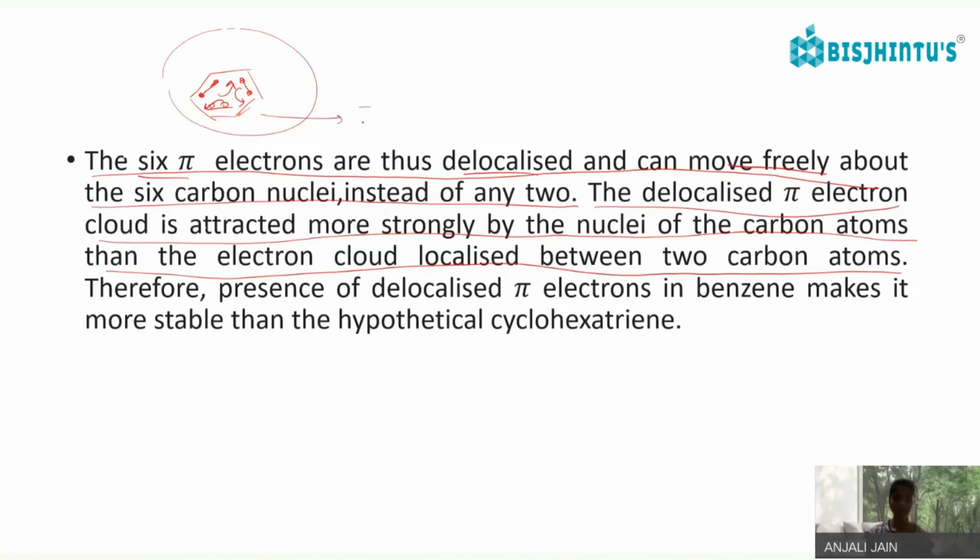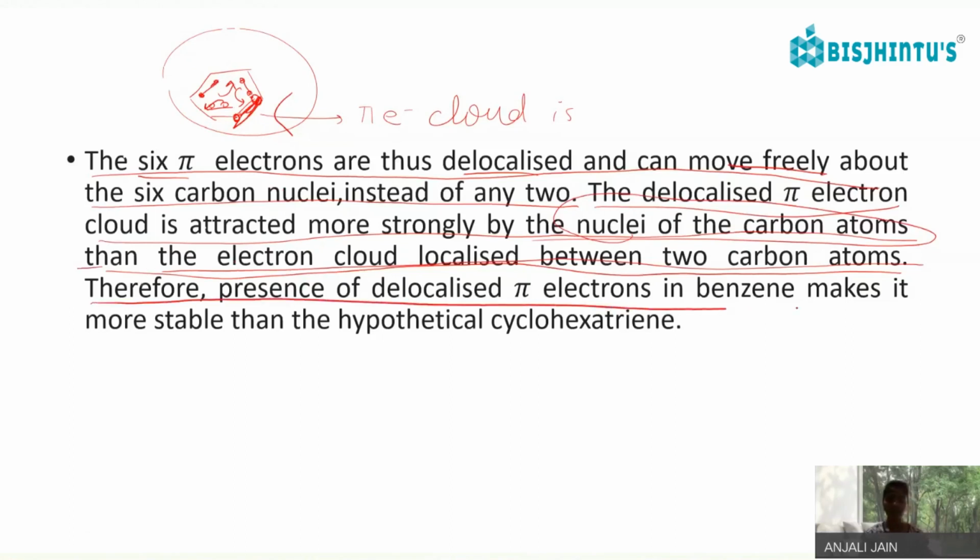So this delocalized pi electron cloud is attracted more strongly by the nuclei of the carbon atoms than the electron cloud localized between two carbon atoms. So these two carbon atoms have an electron cloud which is less repulsive as compared to the delocalization of the electrons. So the nuclei of the carbon atoms attract these electrons more than the electron cloud of the localized carbon atoms. Localized ones are less reactive, so they are not strongly attracted by the carbon.